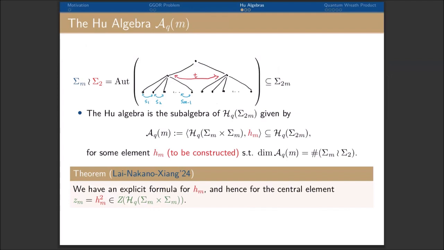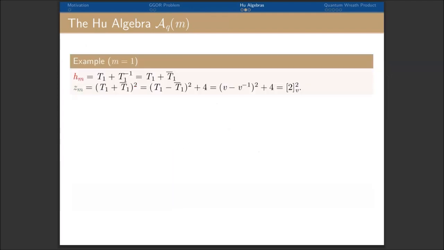This is then our first technical result. We obtain an explicit formula for this extra generator, and then the central element, which equals the square of this H_m. For the simplest case where m equals 1, the extra generator is the sum of the standard basis element together with its inverse. And the central element equals quantum 2 squared.